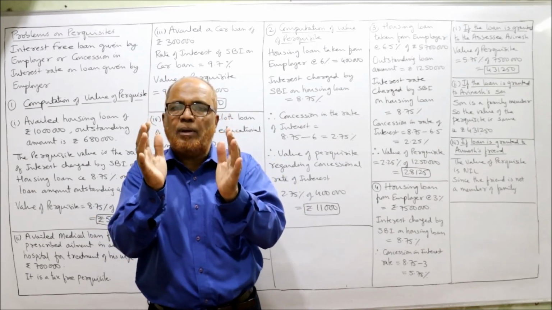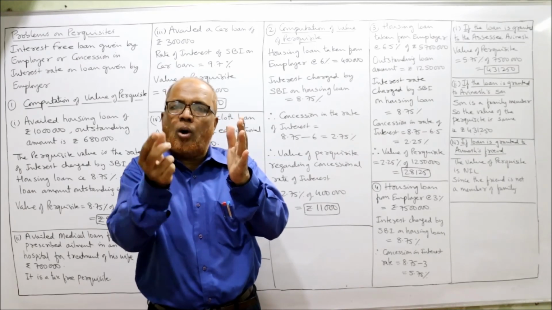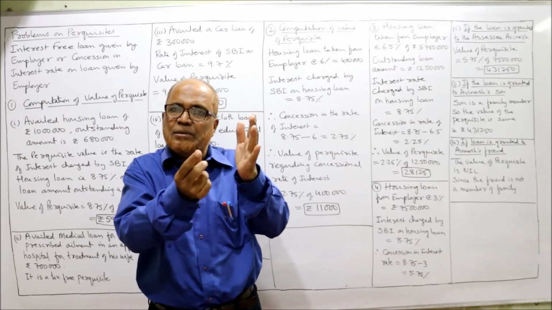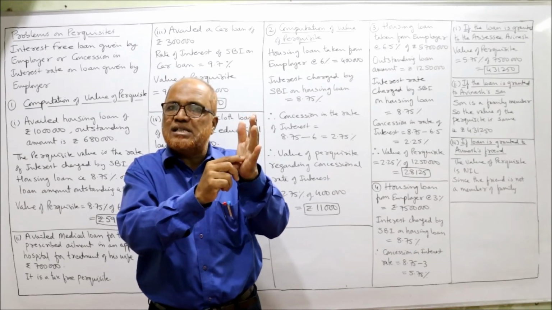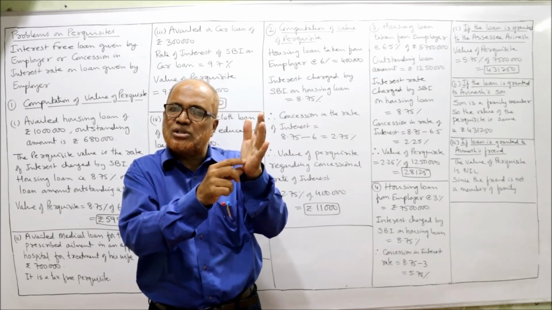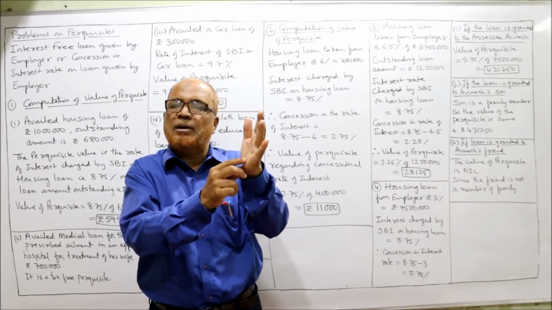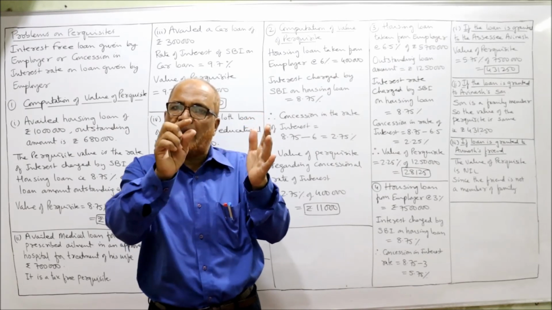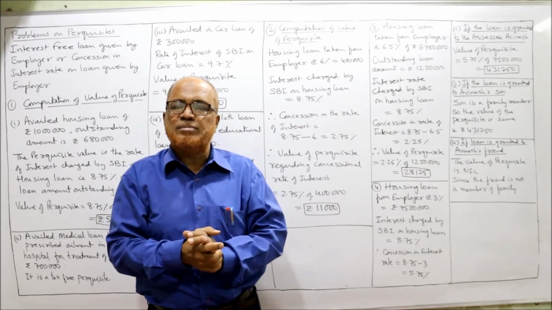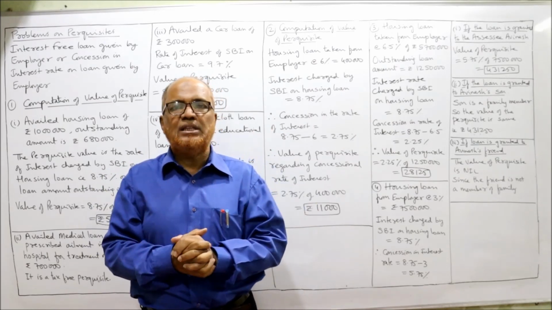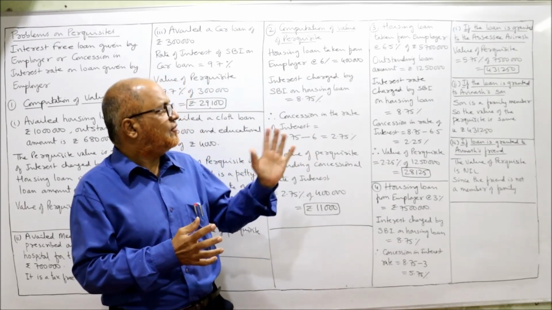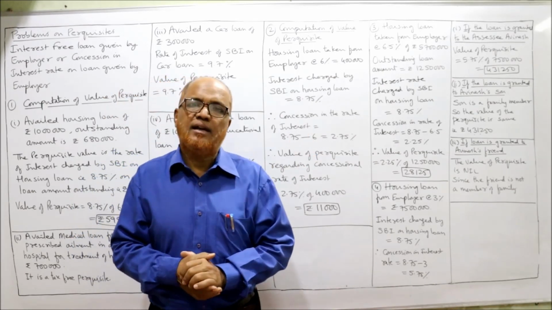In a single problem, computation of income from salary, all the provisions will be given regarding calculation of basic, calculation of all other items that come under the head salary, allowances, different types of allowances will be given. Then apart from that, perquisites, rent-free accommodation, then you'll get profit in lieu of salary. Lastly, we have to calculate gross salary, then deductions under section 16, then we'll get income from salary. The comprehensive problem, we'll do it in the next video. So this is the end of these 4 problems I've solved on interest-free loan.